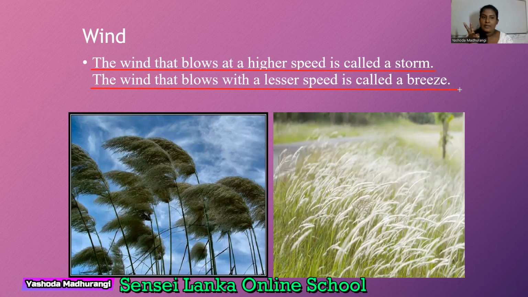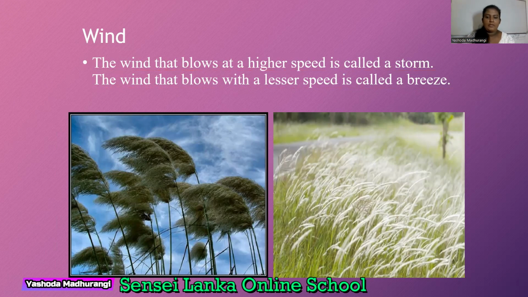What are the two? Sometimes wind is a storm. That means it is blowing at a higher speed. Sometimes we call it a breeze. What is breeze? It is blowing with a lesser speed. The speed is low. So remember these two words.